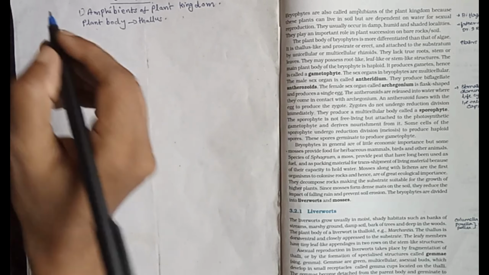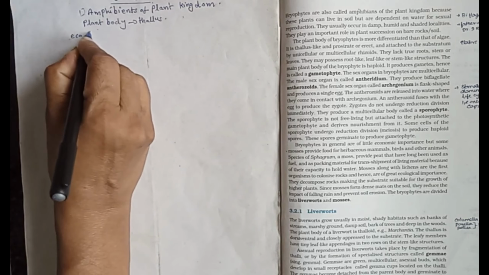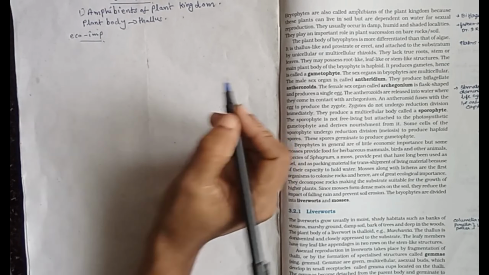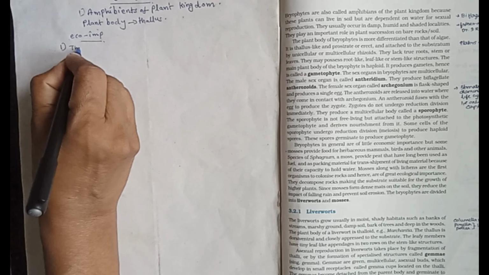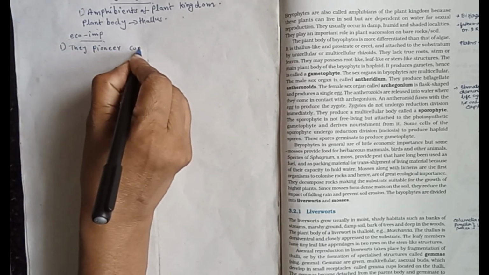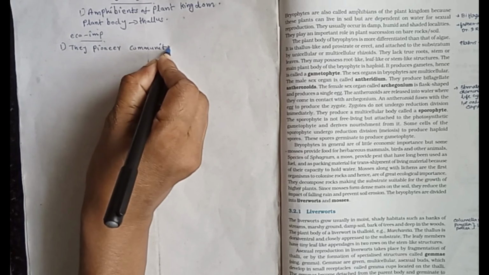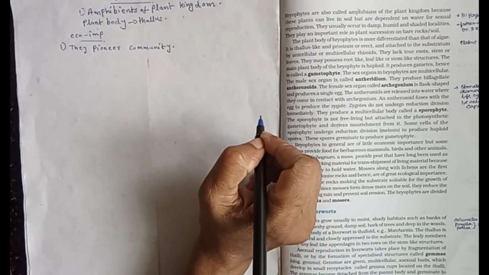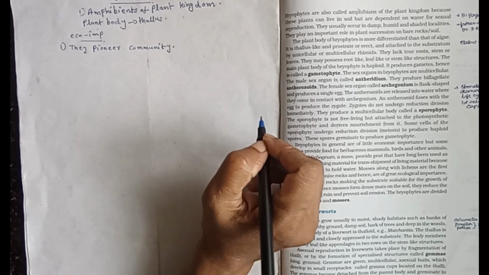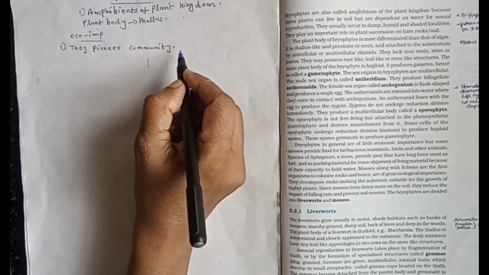Then economic importance of bryophytes. They are a pioneer community. What is a pioneer community? The plant groups that enter into rough, rocky areas are known as a pioneer community. In barren areas, the bryophyte members first invade the area.